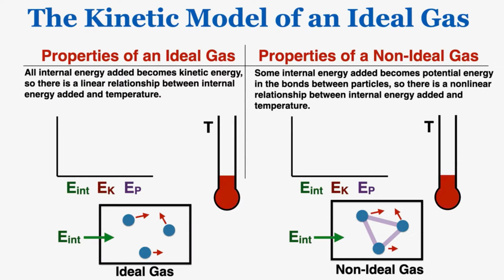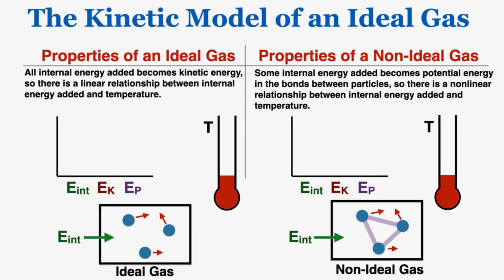We're now ready to talk about what an ideal gas is and what a non-ideal gas is. So this is the fundamental property of an ideal gas. All internal energy that we add to this gas becomes kinetic energy. So there's a linear relationship between internal energy added and temperature. What it means for the gas to be ideal is that if we add any energy to the gas, all of that energy becomes kinetic energy in the particles. And because all of the energy becomes kinetic energy, and adding kinetic energy increases the temperature, any increase in internal energy must also increase the temperature.